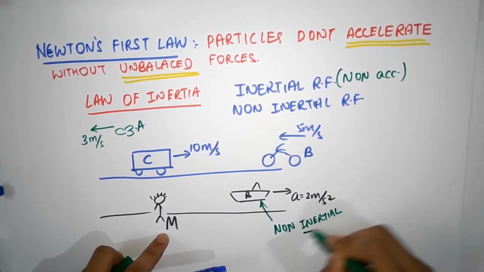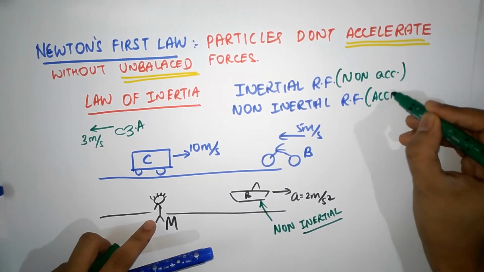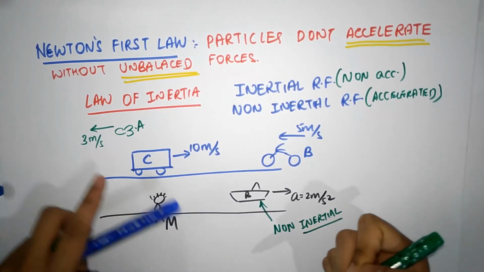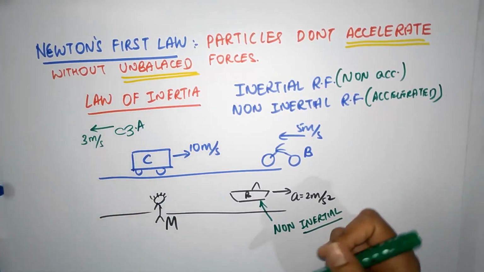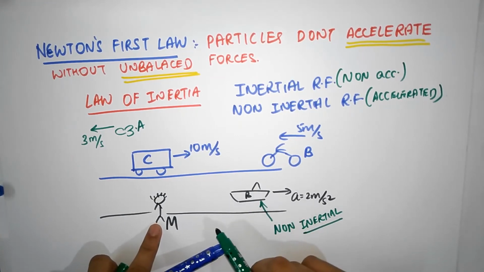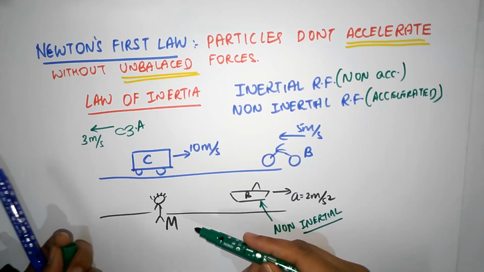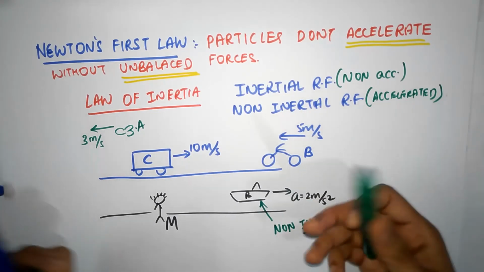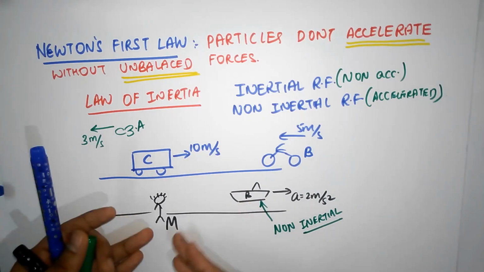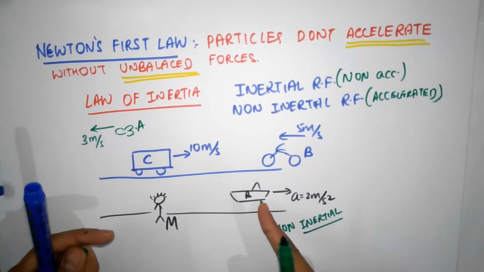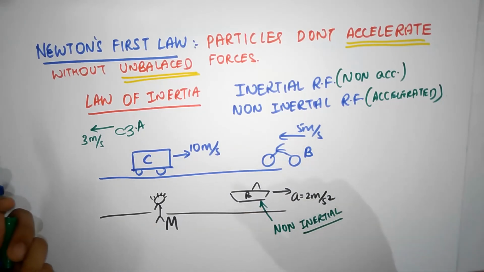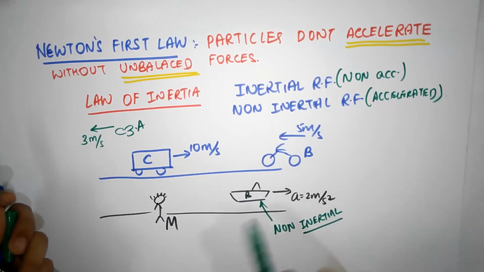And a non-inertial reference frame basically means accelerated reference frames. So in accelerated reference frames, Newton's first law does not work. So from his point of view, even if there are no forces acting on me, and he can confirm that, he sees no forces acting on me because force is not a relative term. There are only 4 forces of nature, and we would know if there are forces acting on me. So he confirms that there is no net force acting on me, yet he sees that I'm getting an acceleration this way, which immediately says that this is non-inertial, so do not do any physics from this point of view.